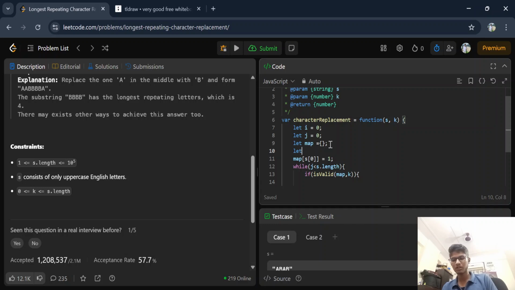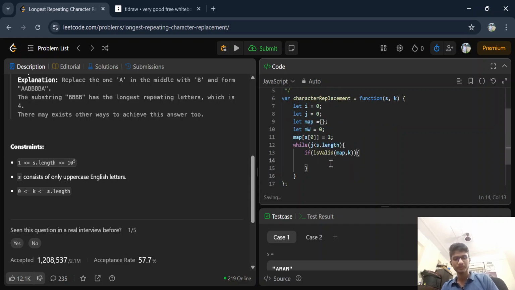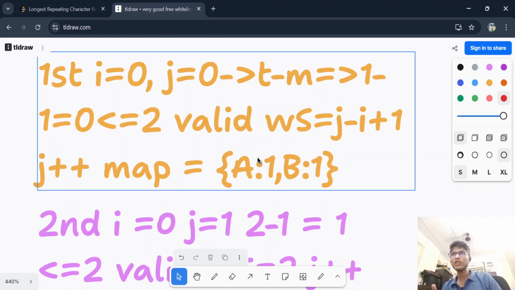Let maximum window mw equal 0. Initially window size is 0, and let me give a space here. So mw = Math.max(mw, j - i + 1). This was the formula for calculating the window size. Now again I will do what I have written there.